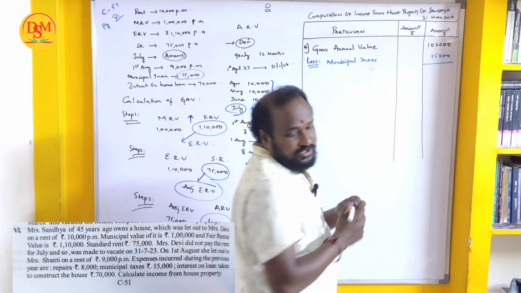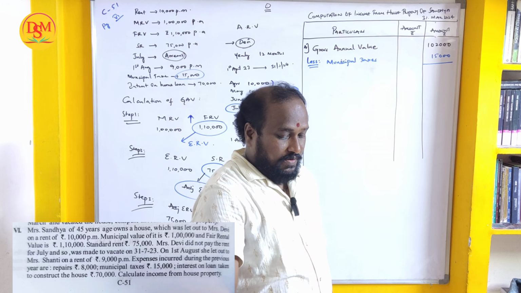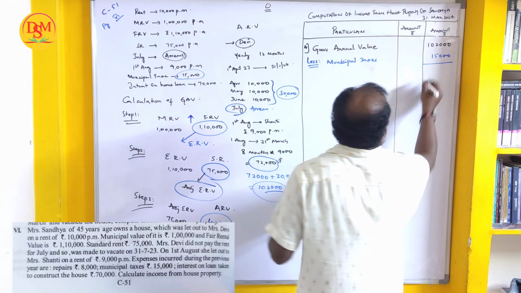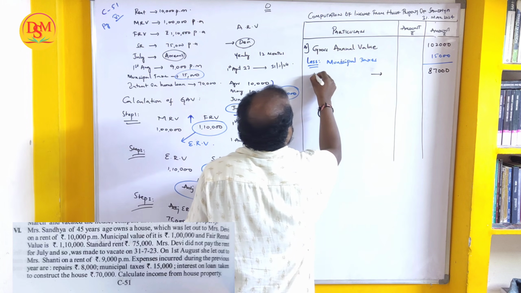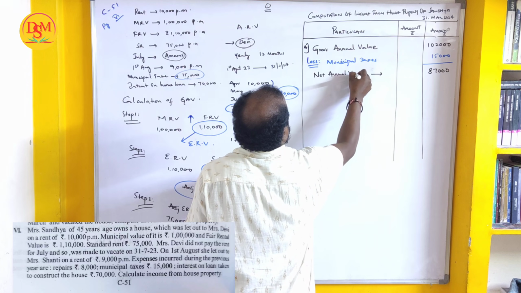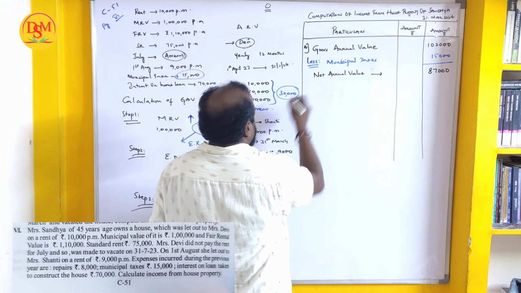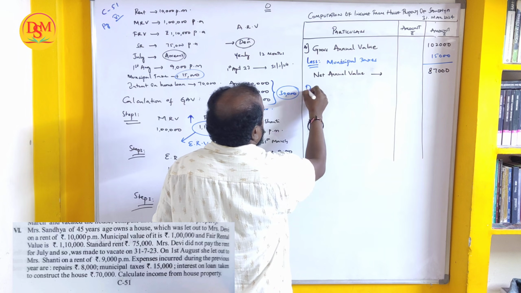You will be getting how much? 1,02,000 minus 15,000, 87,000. Right? So 87,000 will be net annual value. Net annual value is how much? 87,000. Right, beta? So from this you have to make deductions.